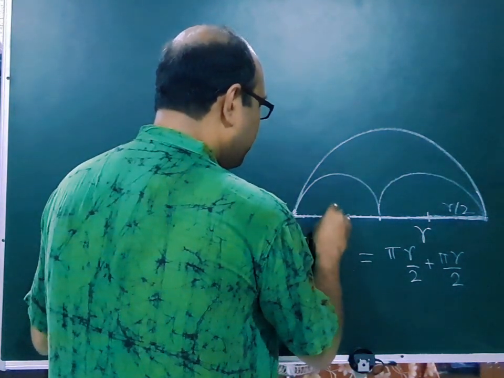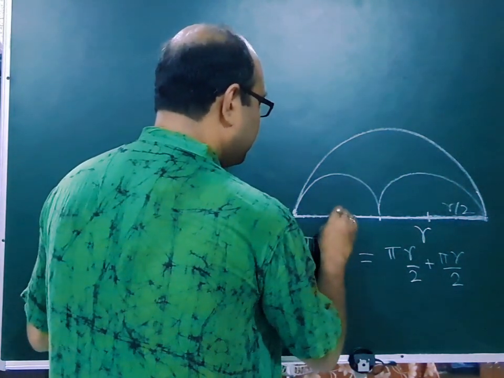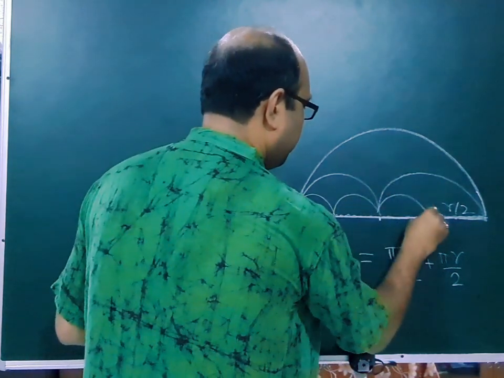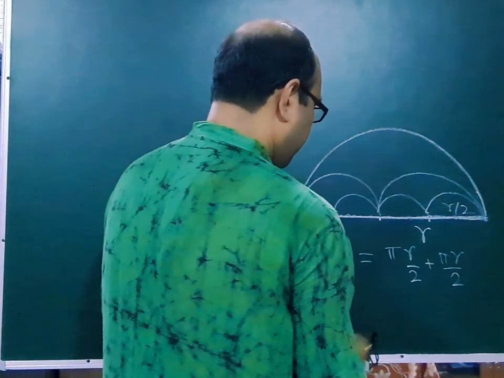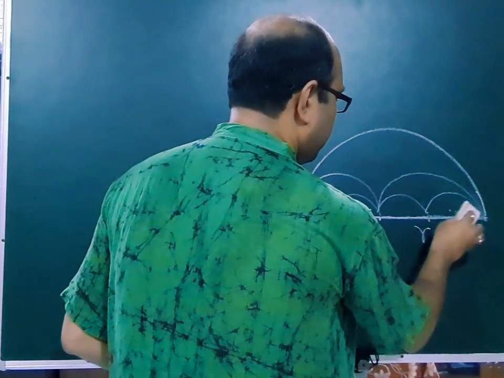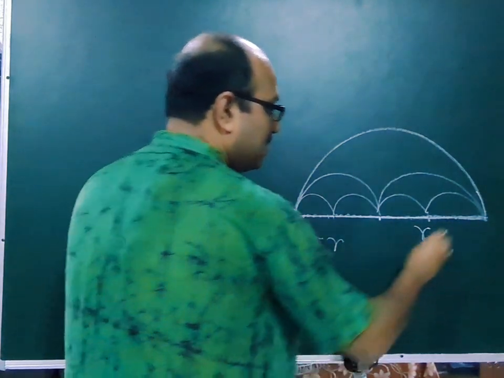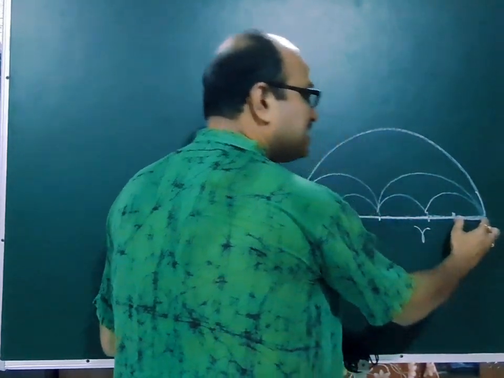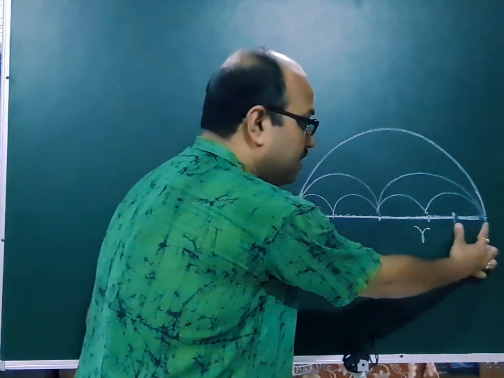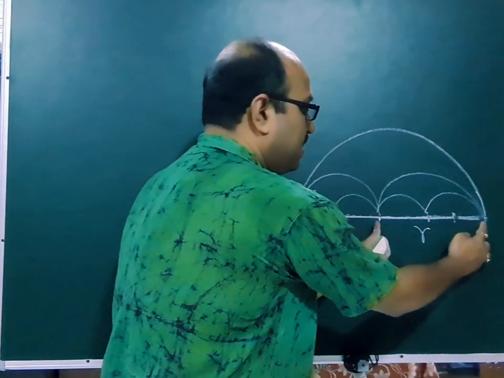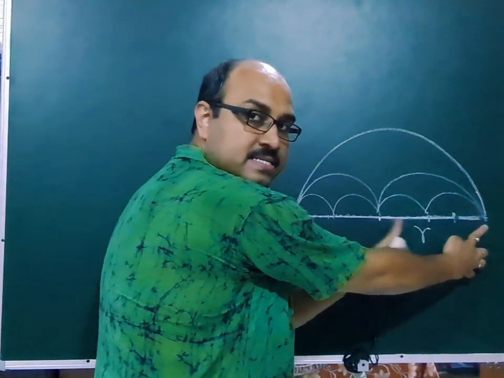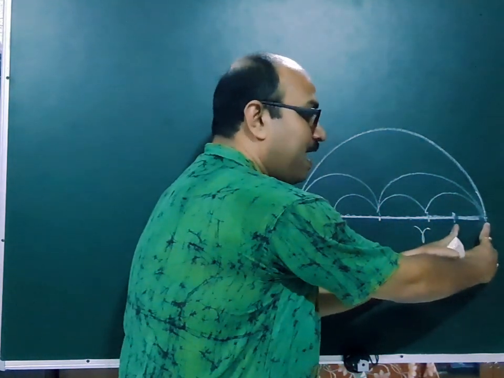Now what will happen if we further divide? Now the length of this radius, if this is r, this is r by 2, this is r by 4.